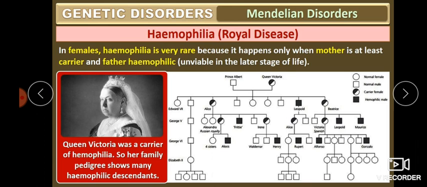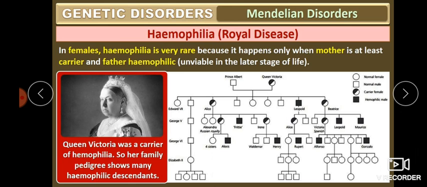Why? Because females have two X chromosomes. Even if one X chromosome is defective, the other normal X chromosome is there to compensate. So the female will act as a carrier. It happens only when the mother is at least a carrier and the father is hemophilic. But it is very rare.